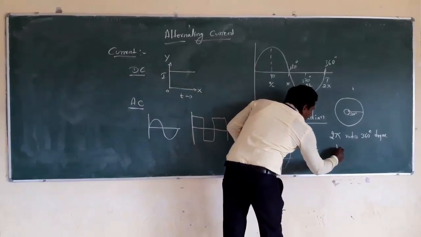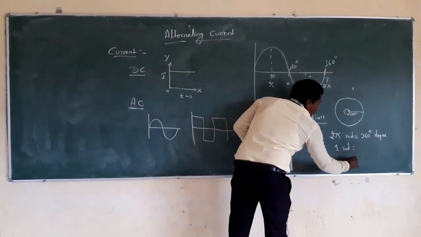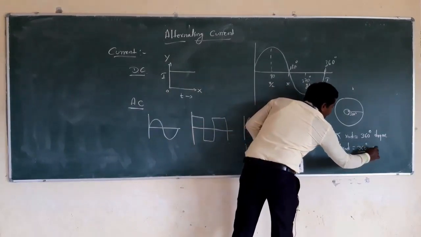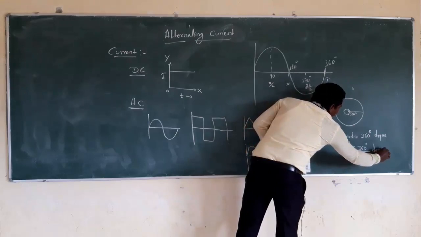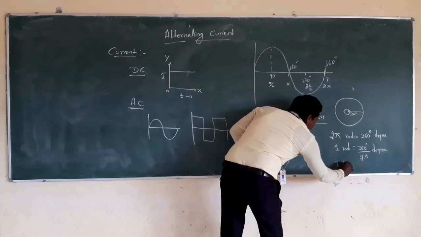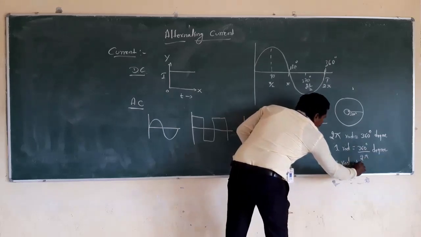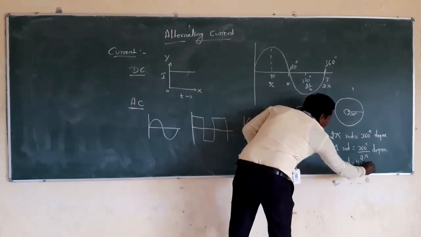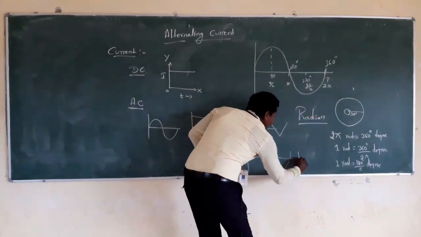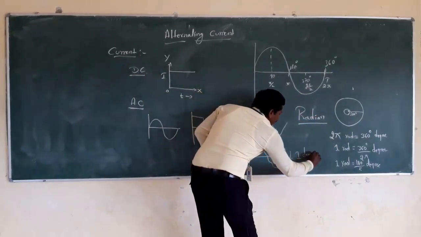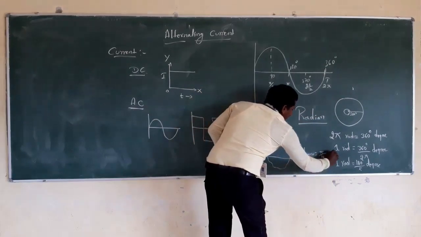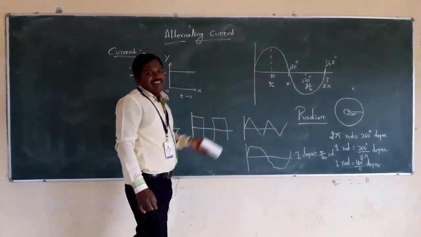Here 1 radian can be written as 1 radian, which is equal to 360 degrees divided by 2 pi radian, right? So if we simplify further, 1 radian is equal to 180 divided by pi degrees, and even we can mention 1 degree is equal to pi by 180 radian.